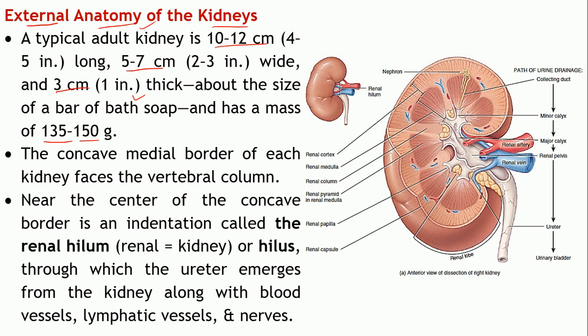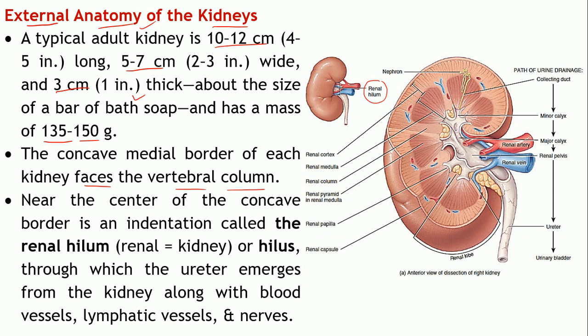And the concave border, as I have told you earlier, is medial, facing the vertebral column. The center of this concave border has an indentation, known as the renal hilum or hilus.